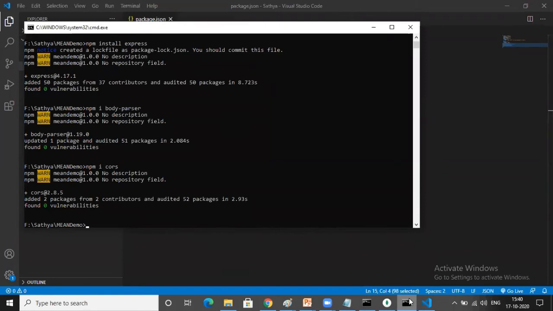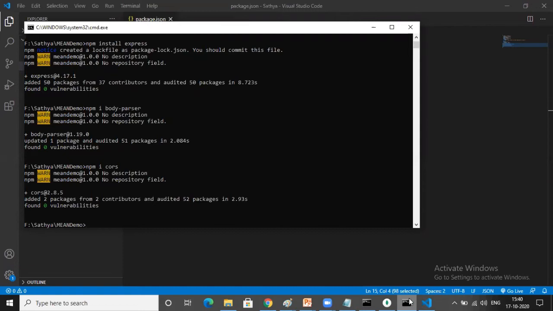99% of the time the main error that will come in full stack or MEAN stack is this. For example, you are a Java developer, you are creating one API in Java. Now this API will be consumed by the front-end application, Angular. Now your API will stop giving accessibility to the Angular application. So definitely this CORS error is mandatory, whether you're a Java developer, .NET developer, Python developer or MEAN stack developer.